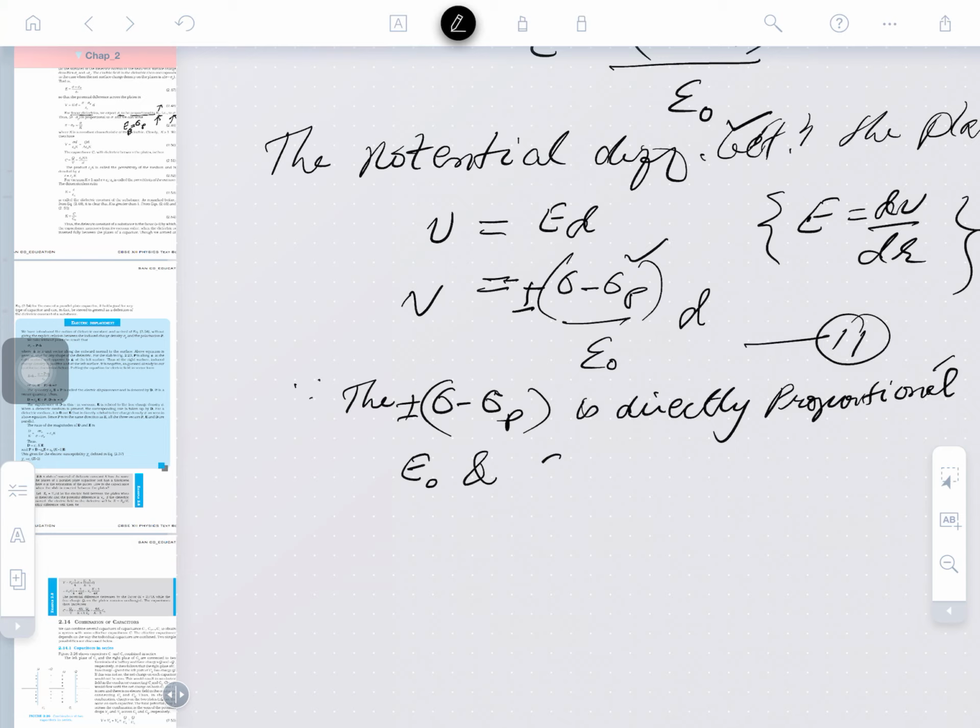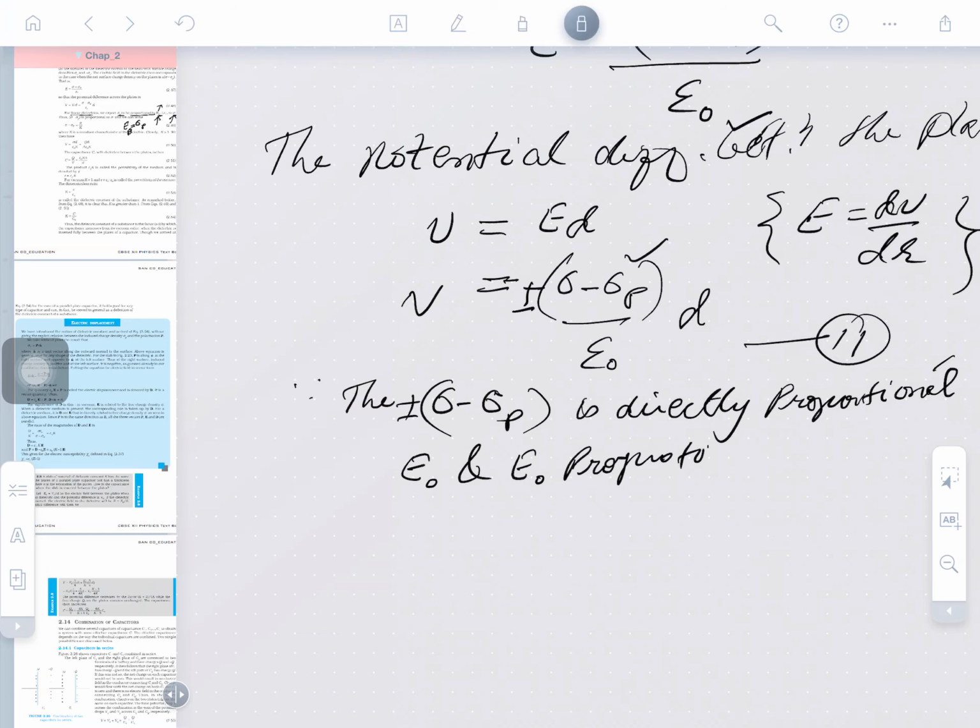So, electric field is directly proportional to sigma, and sigma is also proportional to electric field, clear.